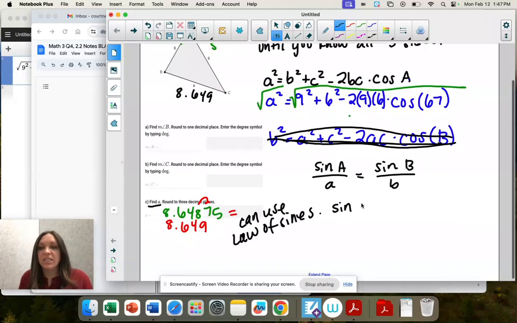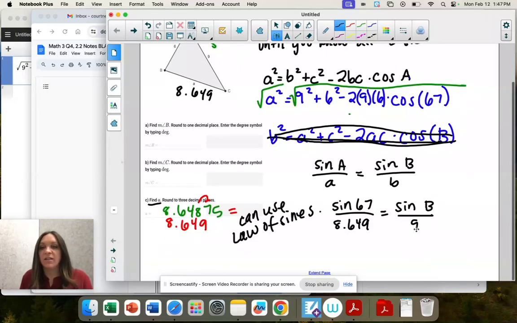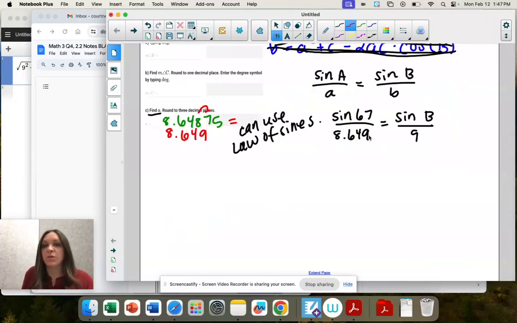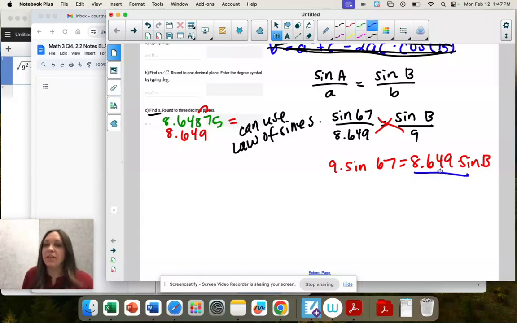The angle is 67, and we just solved for our side. We're trying to solve for the angle, and our side is 9. So let's cross multiply. 9 times sine of 67 equals 8.649 times sine of B. All right, divide both sides by 8.649.